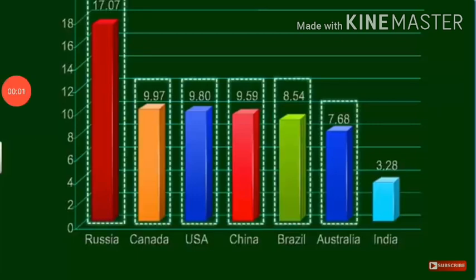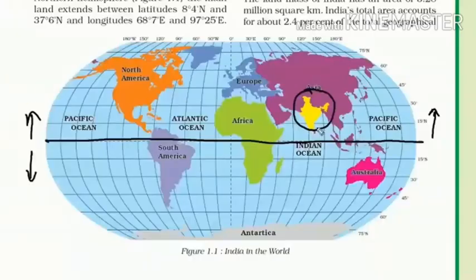For learning purpose, you can learn like this. R means Russia, then cook, C means Canada, U means USA, again C means China. R cook: Russia, Canada, USA, China. Then buy, B A I: B Brazil, A Australia, I India. It means only for learning purpose. R cook, buy: R Russia, C Canada, U USA, C China, then buy, B Brazil, Australia, and last India.